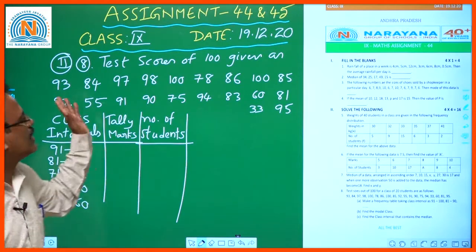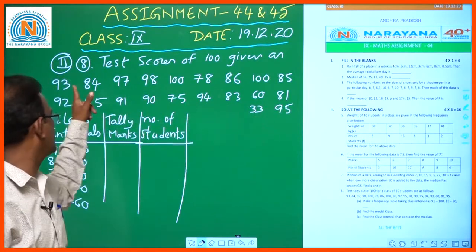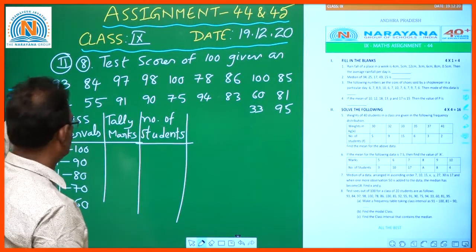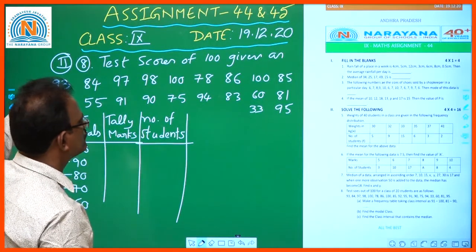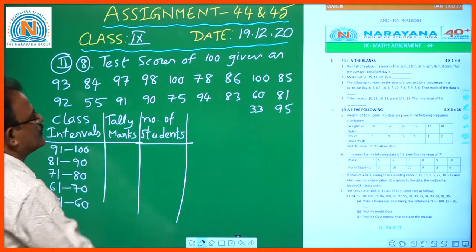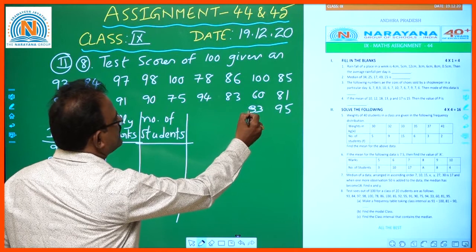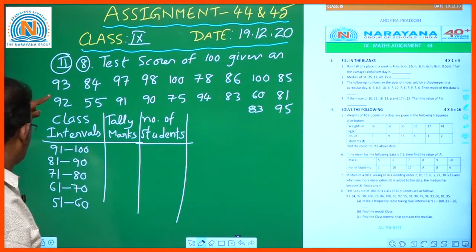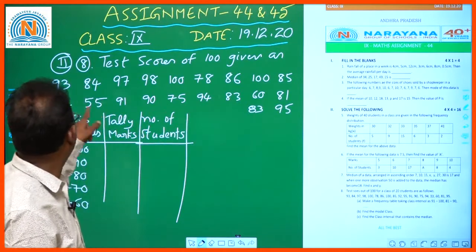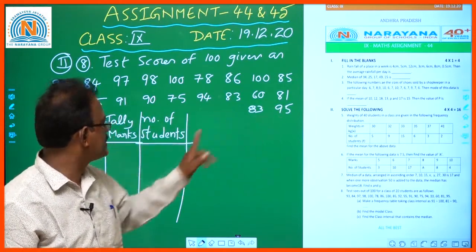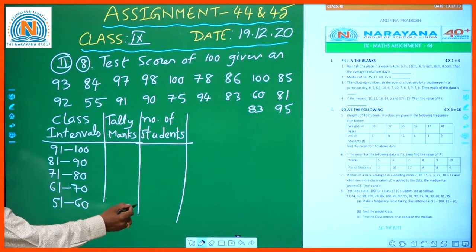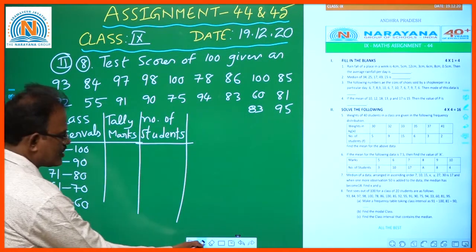So here what is the least value? The least value is 55. Yes, 55 is covered here between 51 to 60. Okay, children.